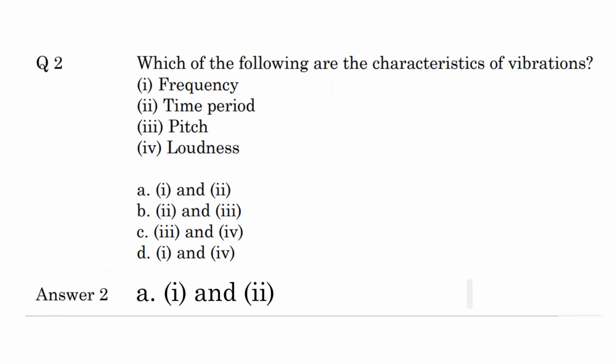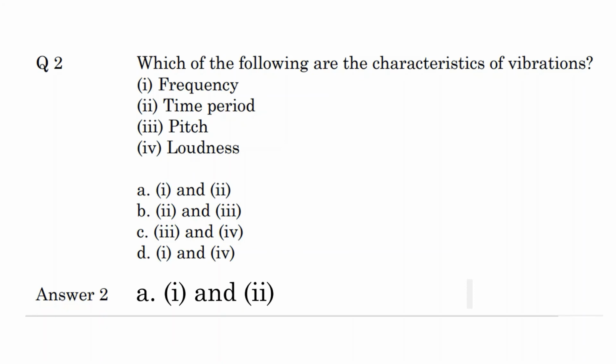Question number 2. Which of the following are the characteristics of vibrations? First one, frequency. Second, time period. Third, pitch. Fourth, loudness. Option A, 1 and 2. Option B, 2 and 3. Option C, 3rd and 4th. Option D, 1 and 4. The correct answer is option A, 1 and 2, because frequency and time period are the characteristics of vibrations.